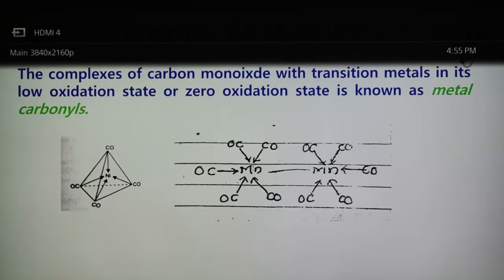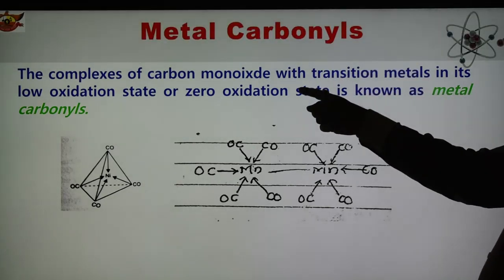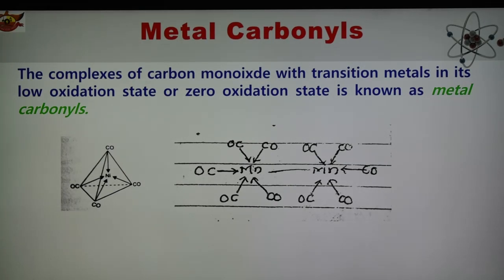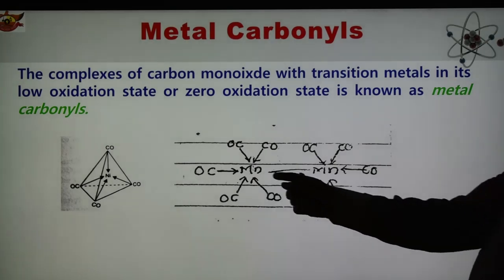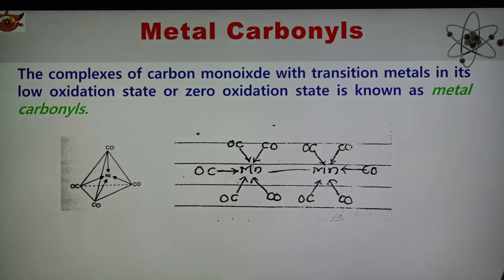The complexes of carbon monoxide with a transition metal in its low or zero oxidation state are known as metal carbonyls. Examples of metal carbonyls are nickel tetracarbonyl, iron pentacarbonyl, chromium hexacarbonyl, and also dinuclear carbonyls like Mn2(CO)10.